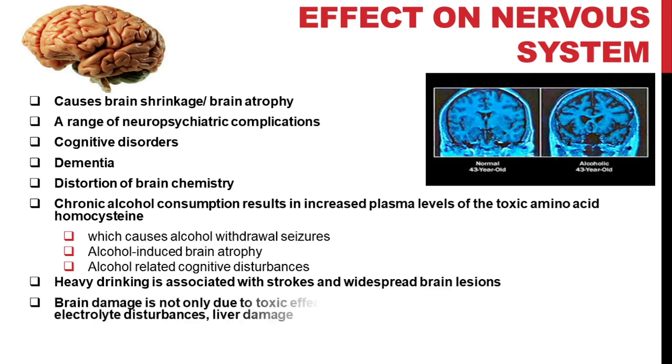All this brain damage is not only due to the toxic effects of alcohol but also due to nutritional deficiency, electrolyte disturbances and liver damage. Most of the chronic alcohol addicts prefer to drink alcohol and they avoid food. Because of that, nutritional deficiency occurs and all these can affect the brain. Then, effect of alcohol consumption on mental health.